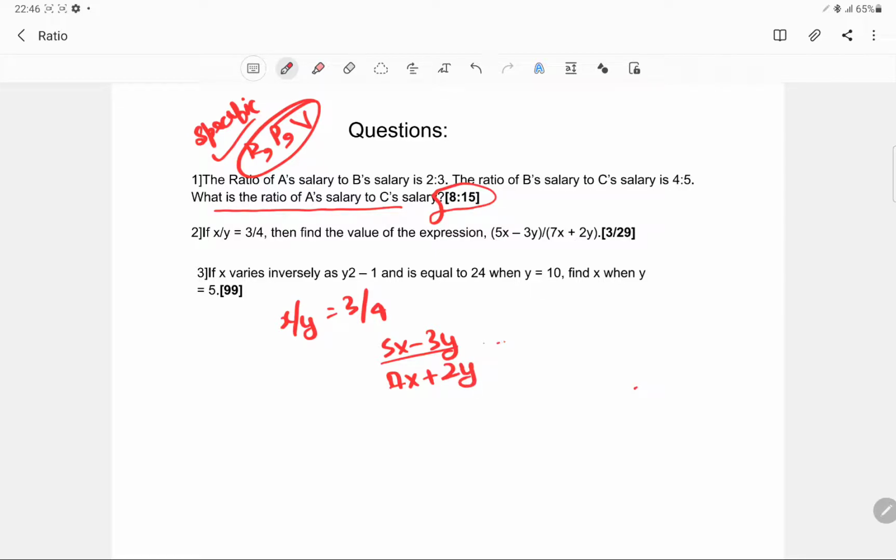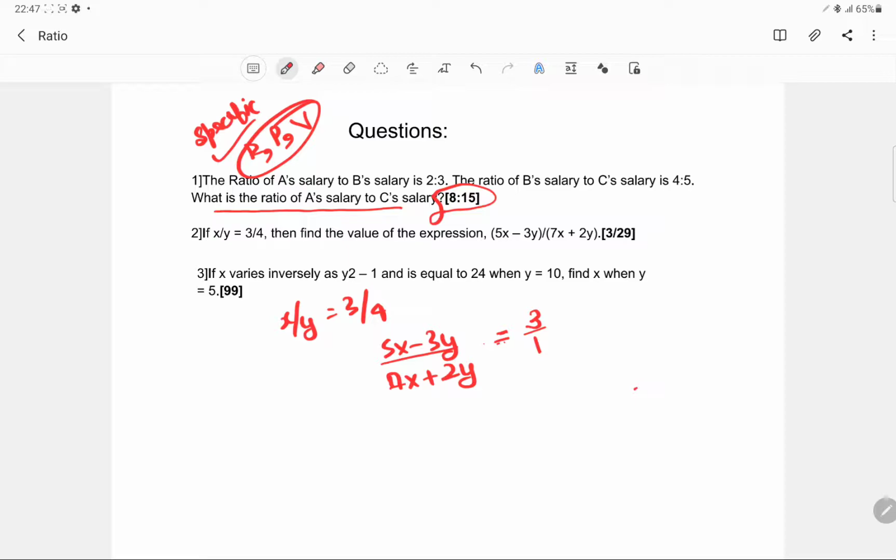Now why I gave this question is because using componendo and dividendo and various techniques or tricks, you will be asked to simplify a ratio. So you will be given questions like, say, 5x minus 3y is to 7x plus 2y is something like 3:1, and you have to solve it.